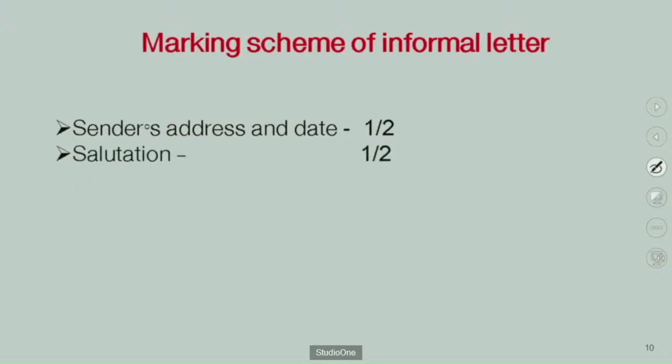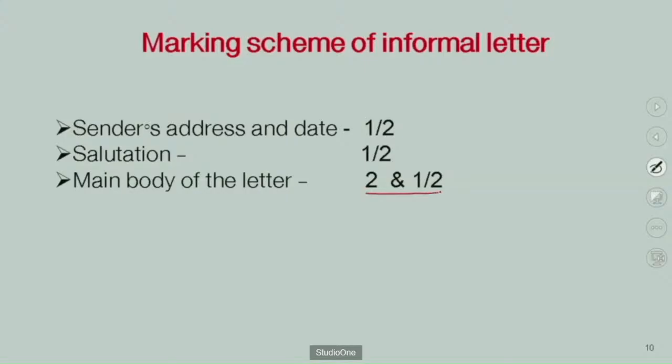Then the salutation is also half a mark. For the main body of the letter, remember there are a lot of marks, 2.5 marks. So you should write it very correctly, with grammatical correctness, very descriptively and with the main content. Write it very carefully and create these three paragraphs well.